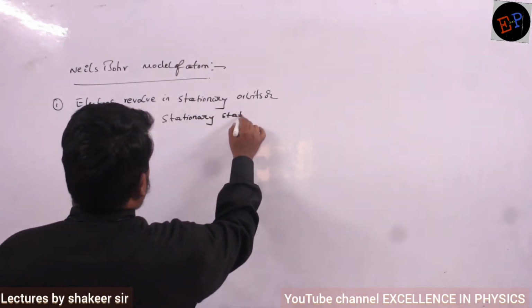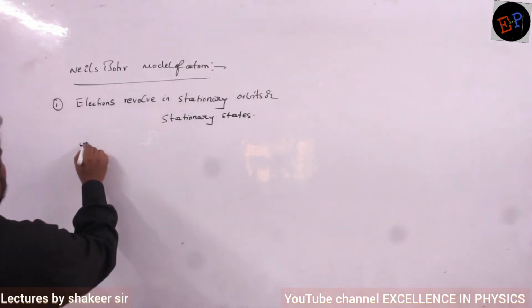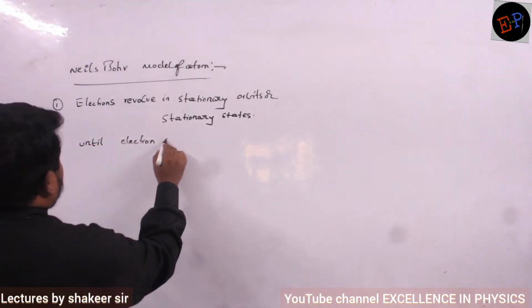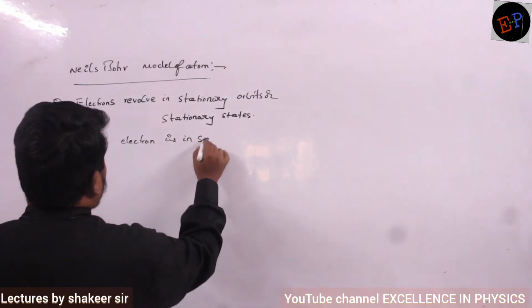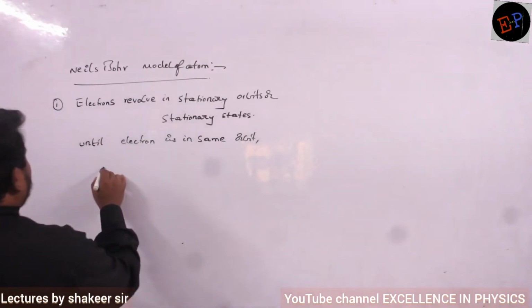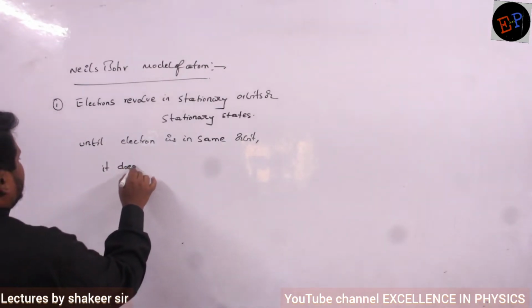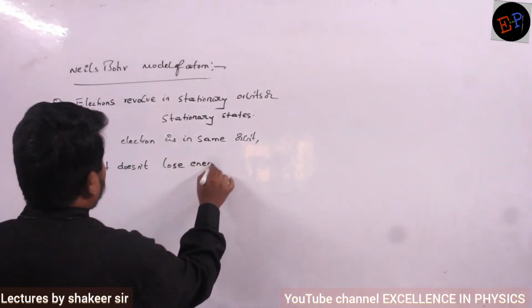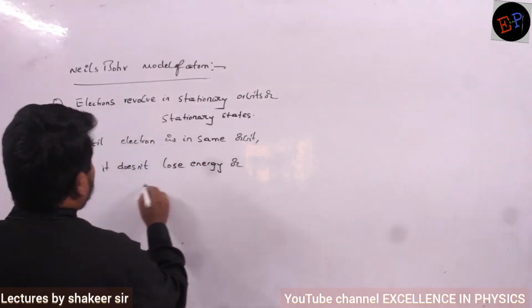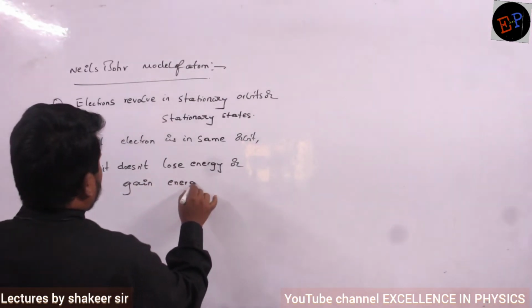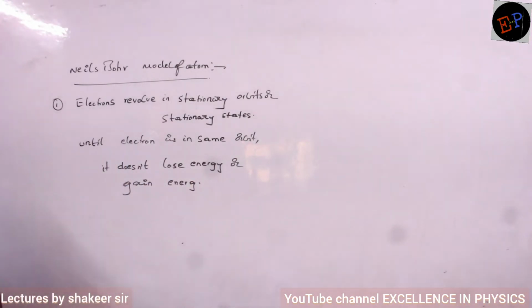Okay, so until the electron is in the same orbit, it doesn't lose energy or gain energy. Are you able to understand, no? It doesn't lose energy, it doesn't gain energy.